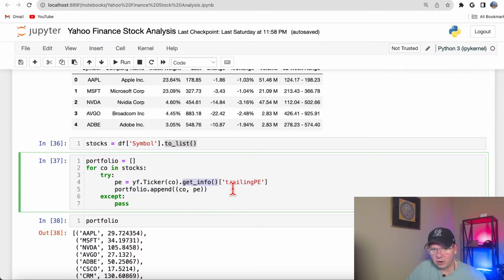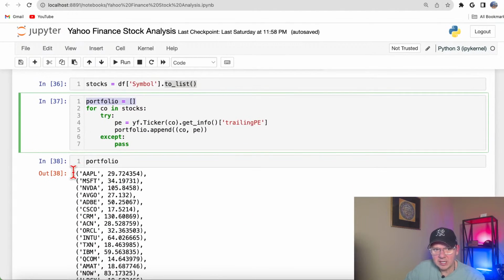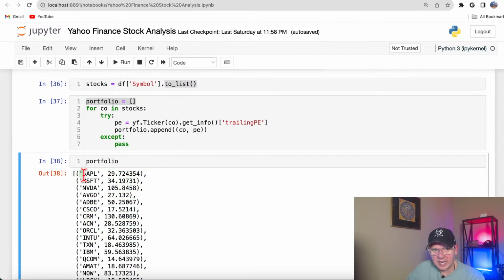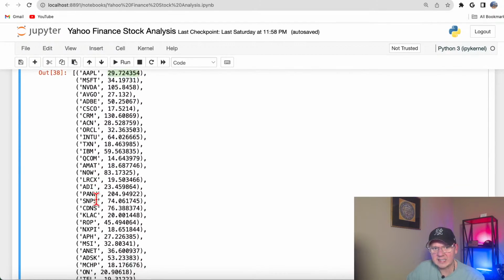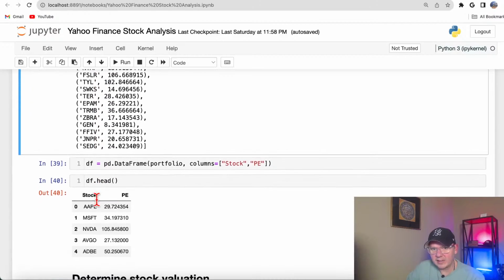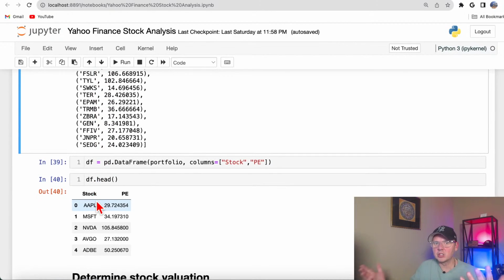I don't want it to throw me an error, so I'm saying, hey, try this. Get info and get me the price earning ratio. And then here I created a list, and I'm appending all that information that I'm getting from the server to my new list. This information comes as a bunch of tuples, right? Each tuple has a stock symbol and the price earning ratio for all stocks in the sector. That's kind of cool. So then I want to analyze it and visualize it.